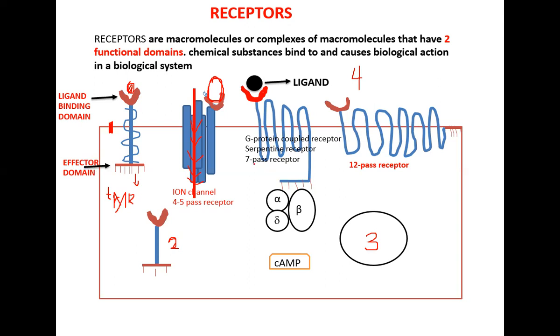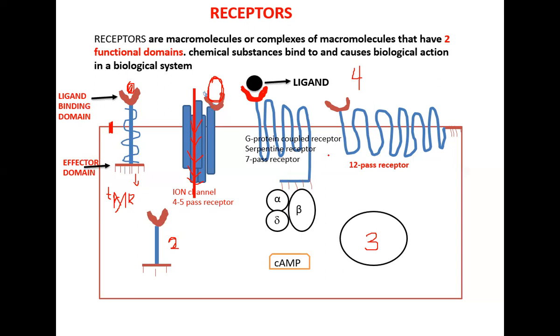It is also called a 7 pass receptor because it spans the membrane 7 times. 1, 2, 3, 4, 5, 6, 7 times. So it's also called a 7 pass receptor. Right. Now, another set of receptors. So here, a ligand will bind the ligand bind domain, and the effector domain will activate the G protein, and then the necessary cellular effects will be observed.